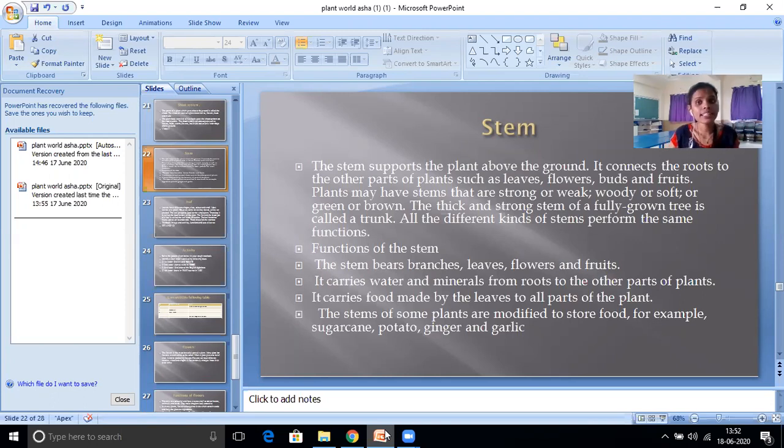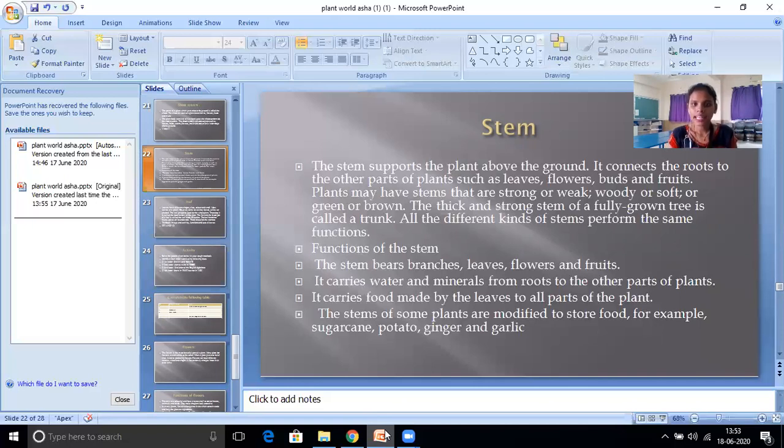Coconut tree, the stem color is brown. Yes. Okay. Next, the mango tree, that color is also brown. And the rose plant, the color is green. So the stem color is different, but the work is the same.